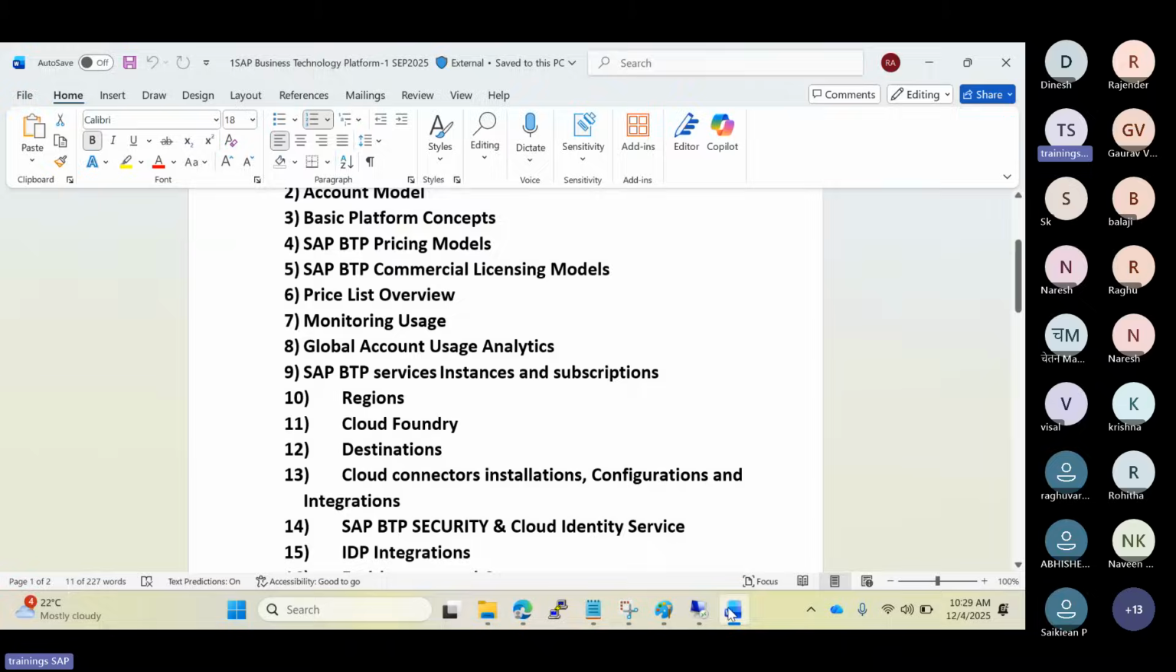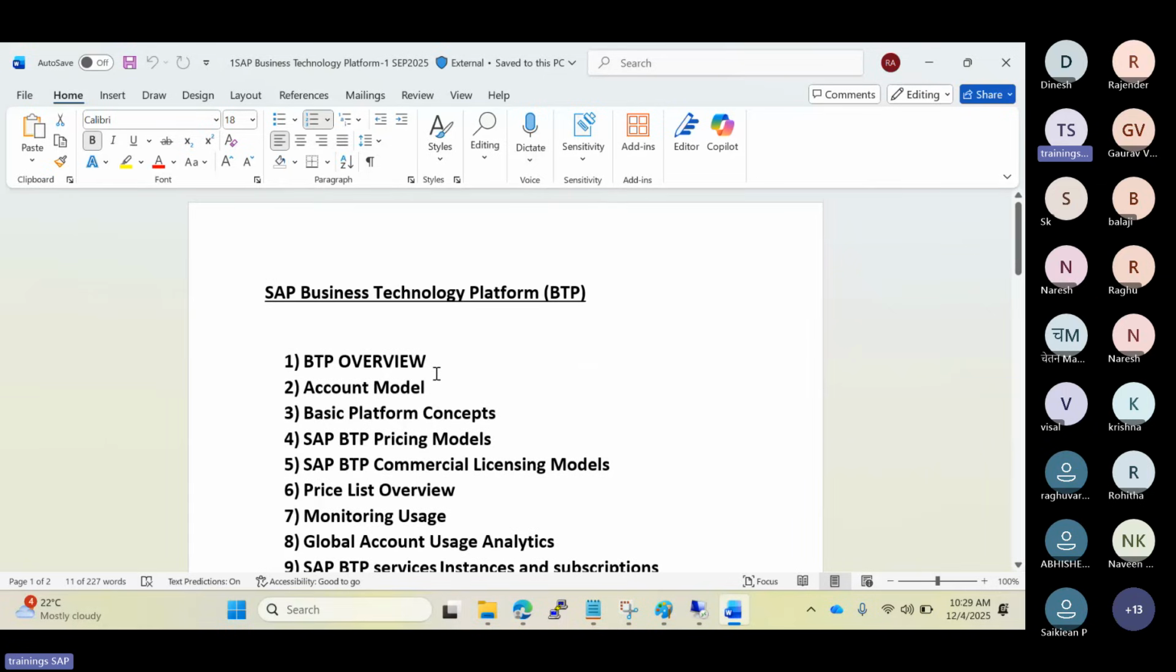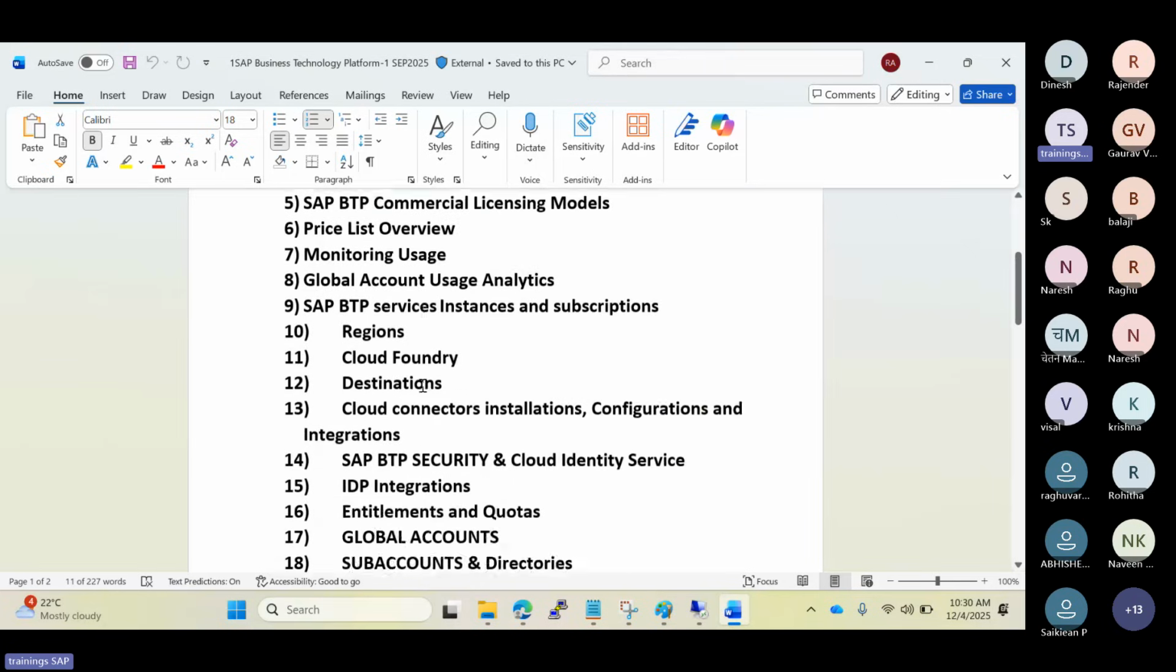The first thing we are going to discuss is the BTP architecture and overview in a more detailed way: how the account structures work, how we will get the BTP accounts, what our scope of work is, and how to create sub accounts, integrate the cloud connector, integrate the backend system, destinations, and service users. Then what security principles we need to follow. Like that we'll go one by one, from basic to somewhat advanced level, and discuss all these concepts.